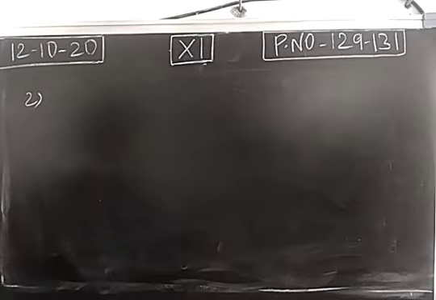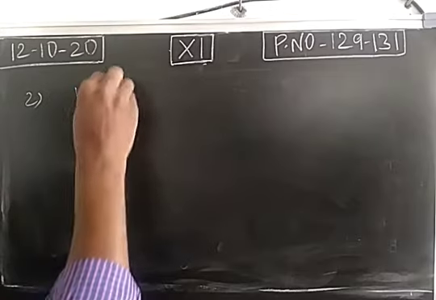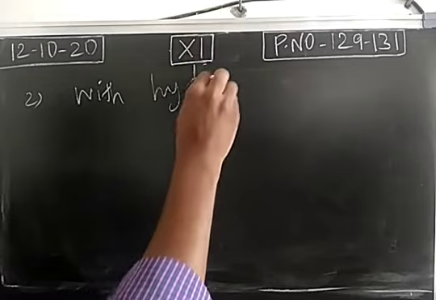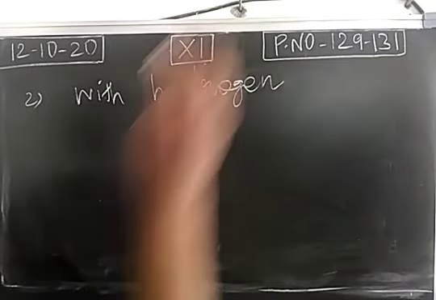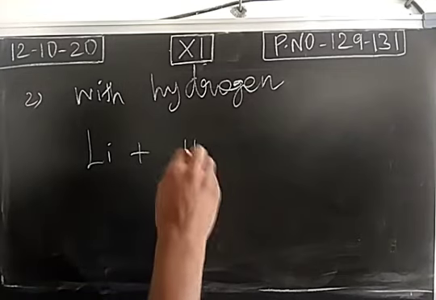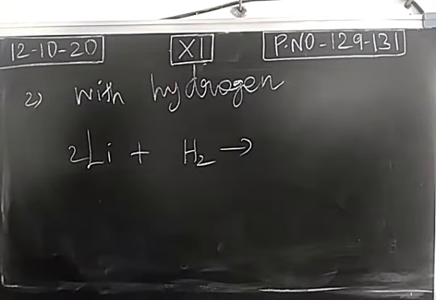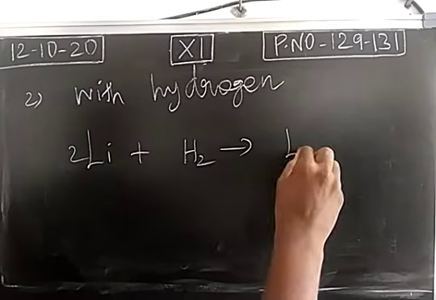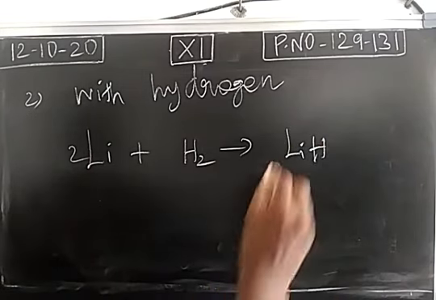Second chemical property, reaction of alkali metals with hydrogen. When an alkali metal reacts with hydrogen, it forms an ionic hydride. This is called lithium hydride.